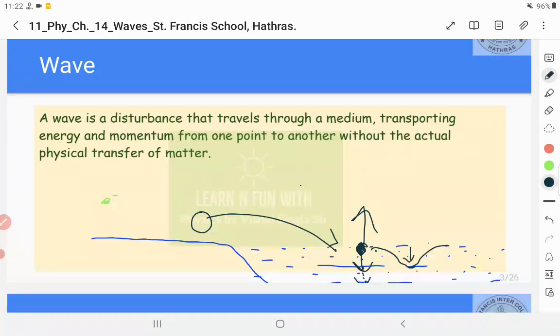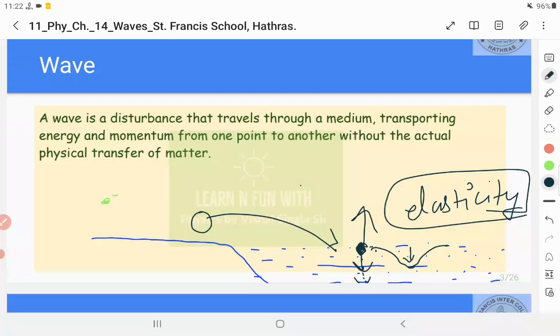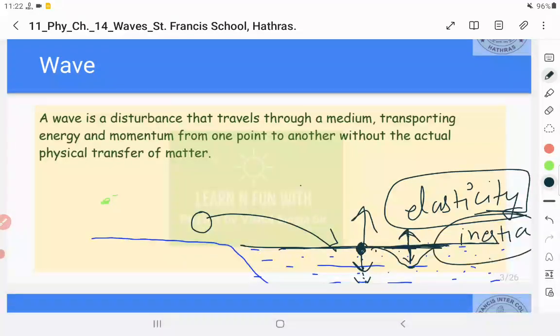The water goes down. Now, as the water particles move down, due to elasticity they try to move up, but due to inertia the water does not remain at the equilibrium. It moves some more distance than the equilibrium position, the mean position, this water level position, because due to inertia it moves more than the required distance. Then again elasticity comes into play, and this water molecule which has moved up now tends to come down. Due to inertia it does not remain at this mean position but goes down.